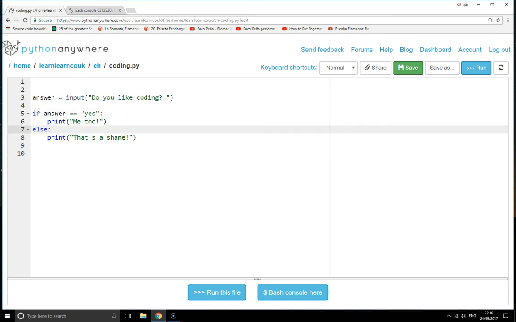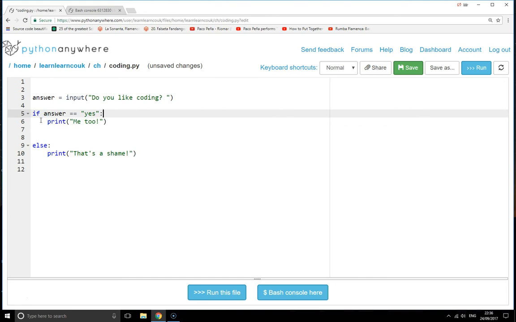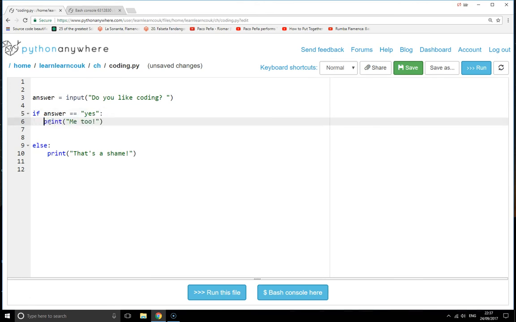So what we've done here is we've created the two branches, and the way we've created the branch is we've said that if they answer yes, do this indented code. Now, what do I mean by indented? Well, I mean here that you've put 4 spaces. 1, 2, 3, 4. There you go. So this branch goes down inside this branch, any of the indented code. So only if the answer is yes will it execute the code that is indented.